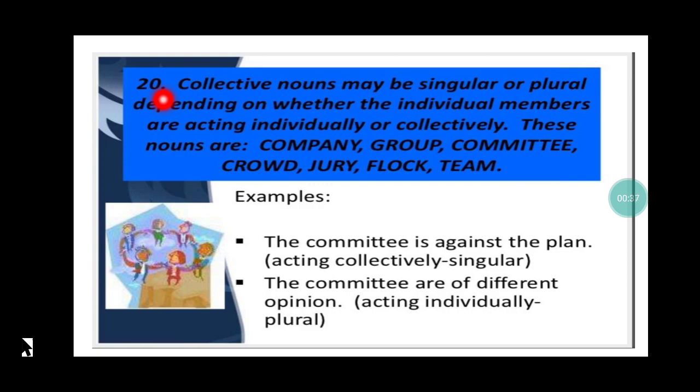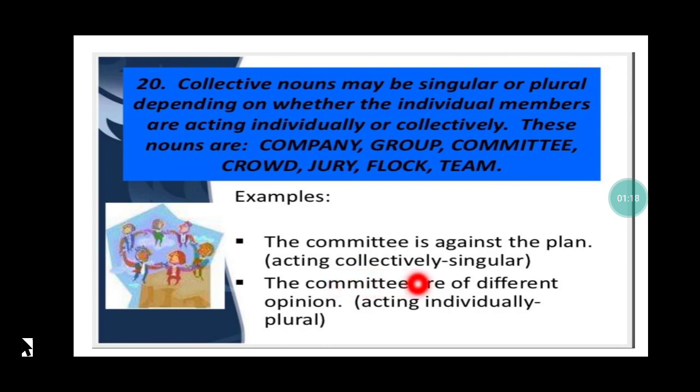Rule number 20. Collective nouns may be singular or plural depending on whether the individual members are acting individually or collectively. These nouns are company, group, committee, crowd, jury, flock, team. Now, all of these words which I read out are collective nouns. It will depend on how they are used in a sentence. For example, "The committee is against the plan." Here the whole committee is together against the plan, and that's why it is considered singular.